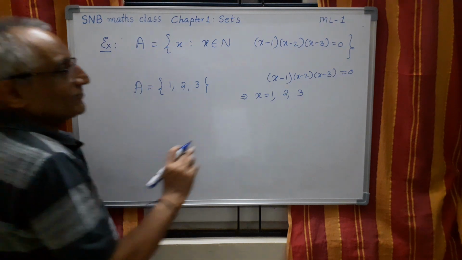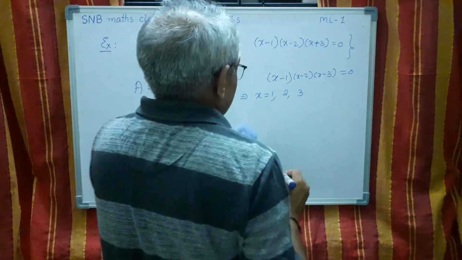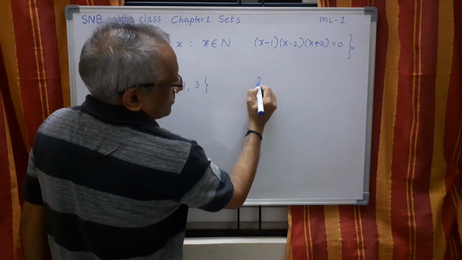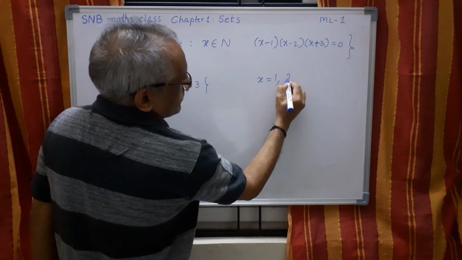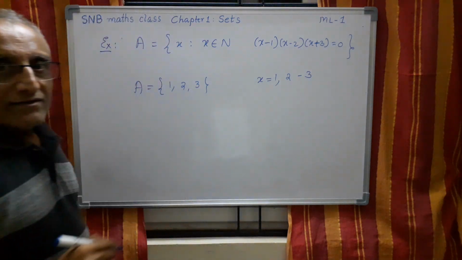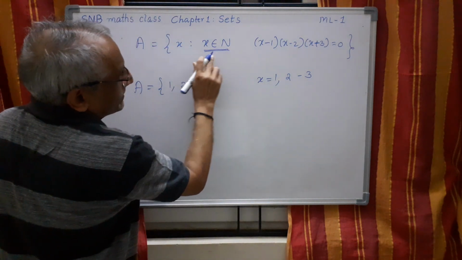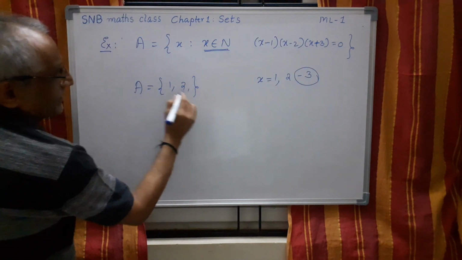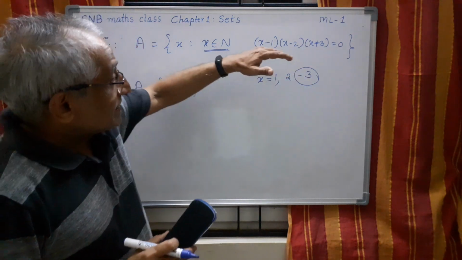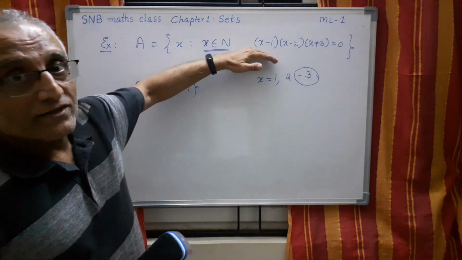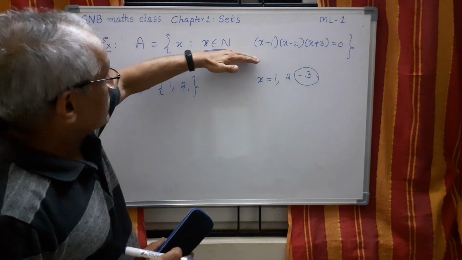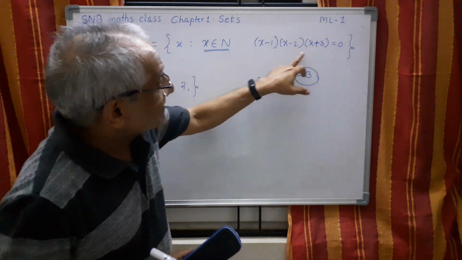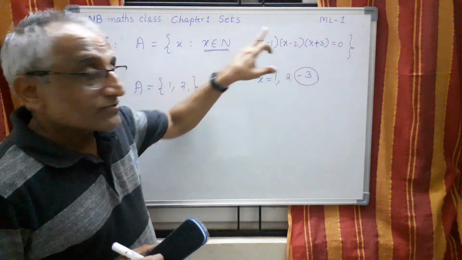Now let me change the rule. Suppose I write here plus. No doubt, this equation will have the solution x equal to 1, x equal to 2, x equal to minus 3 also. But the condition is that x should be a natural number, so this I cannot take. Therefore, I have to take only 1 and 2. Therefore, when you want to convert a set builder form into roster form, first you must see the condition here. First you must see the condition. Then you should write.